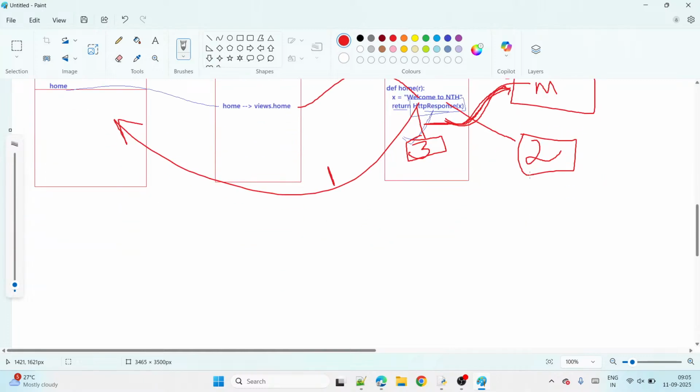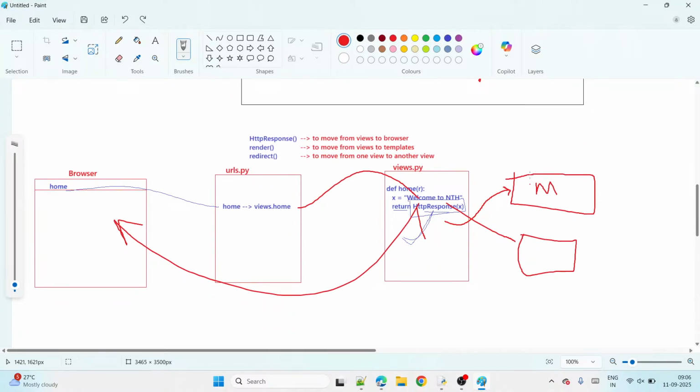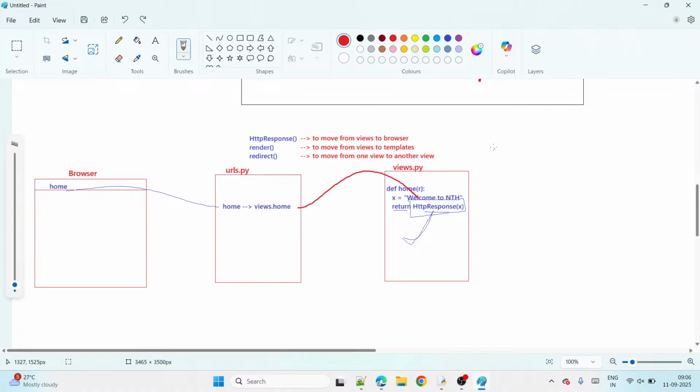Now in this example, tell me what I want. I don't want to go to models. I don't want to go to another view. I don't want to go to templates. Where do I want to go? I want to go to the browser. This is what we now do, one project, guys.